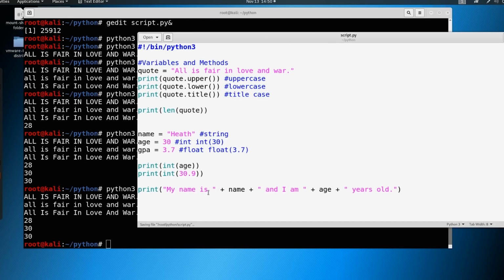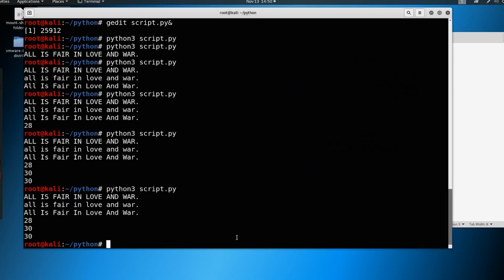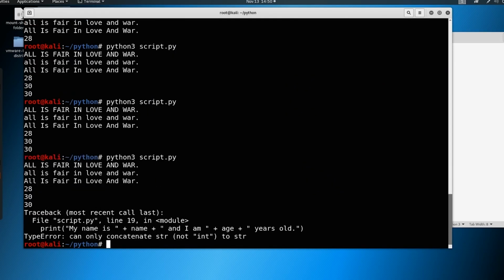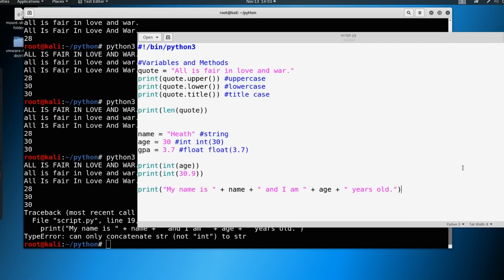So again, we're adding a space in the beginning, space at the end here, just so that we have the syntax right, or else it's going to all bunch up together. So let's try to print this out. And you could see cannot concatenate a string, not integer to string. So this age here is sitting here as an integer. You can't concatenate a string with an integer.